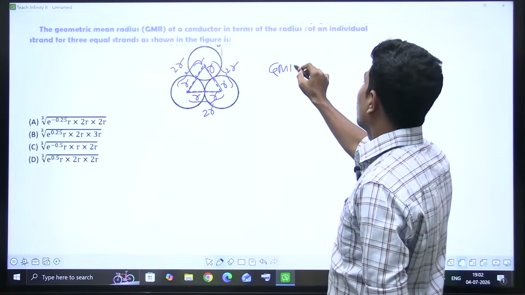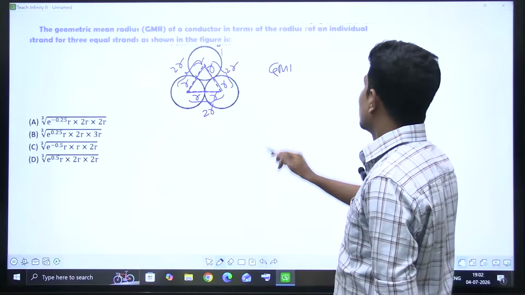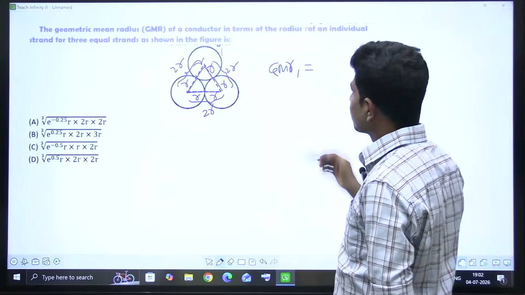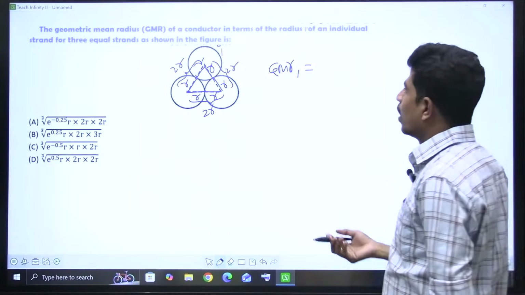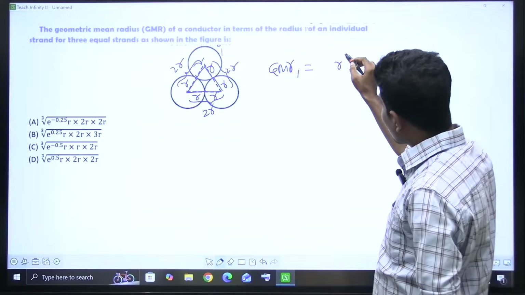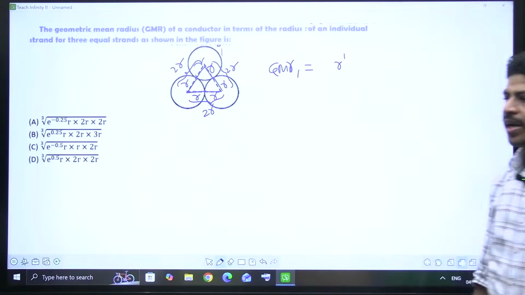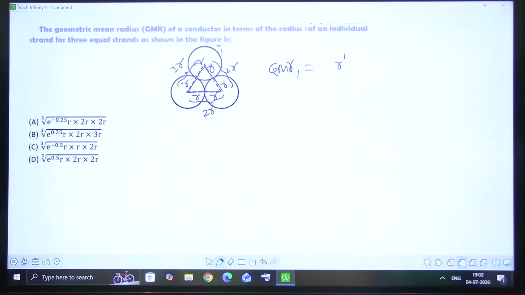So GMR of strand 1. If you take strand 1, its own radius is R dash. If you are finding self GMD or GMR, always first we have to consider the conductor's own radius. Here R is there, but we have to consider R dash, which is equal to 0.7788 R. Sir, why is it so?